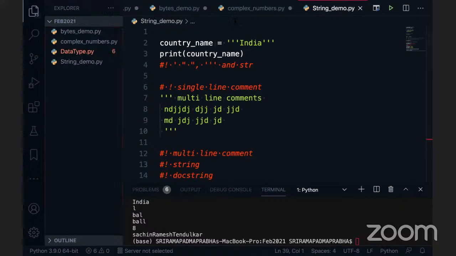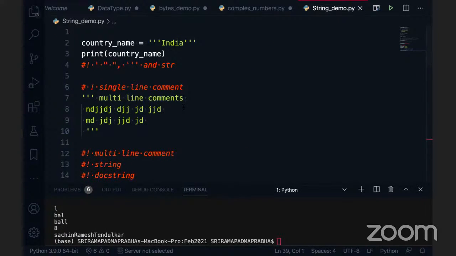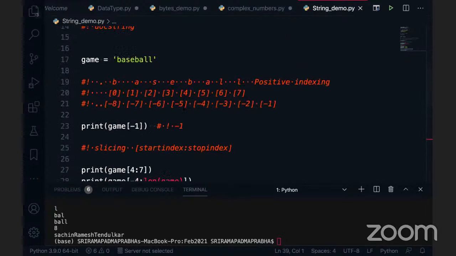Why is negative indexing used when we already have a simpler one, say positive indexing? Because that's how they define it. In Python, you can use indexing for integers, and integers means negative and positive. But in Java, it is not the case. We have to use only positive integers. Negative indexing is not allowed in Java. But in Python, the language is designed like that. They are saying that integer means negative and positive, not only positive.